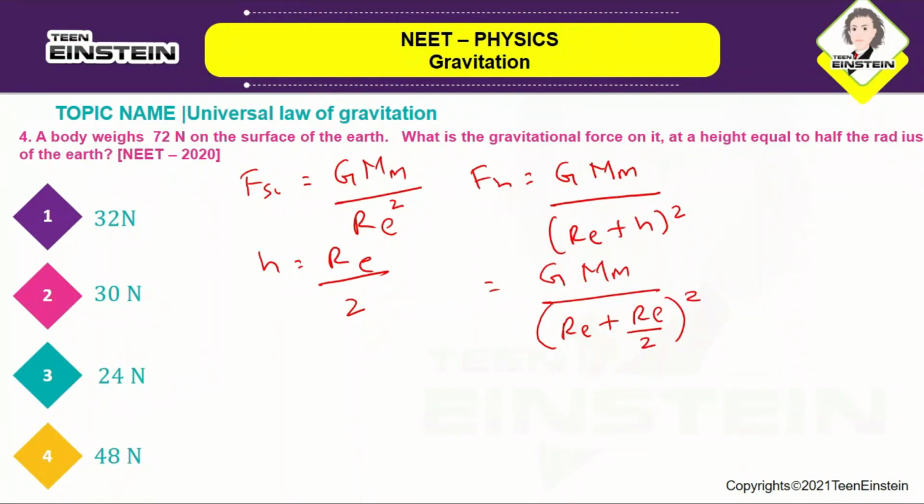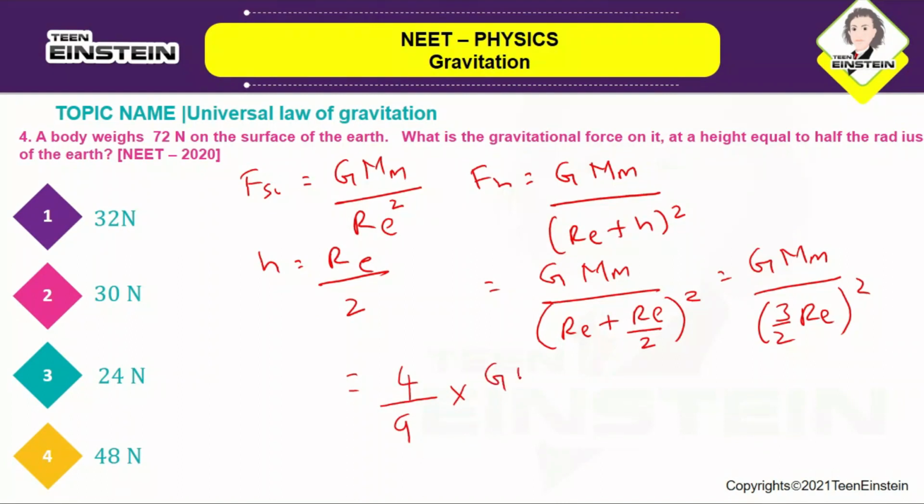So this will become 3 RE, so this will become G m m by 3 by 2 RE the whole square. If you solve this, you will be getting 4 by 9 into G m m by RE square. So you know this is F surface. Here they have given the weight as 72 newtons. So this will become 72 newtons.